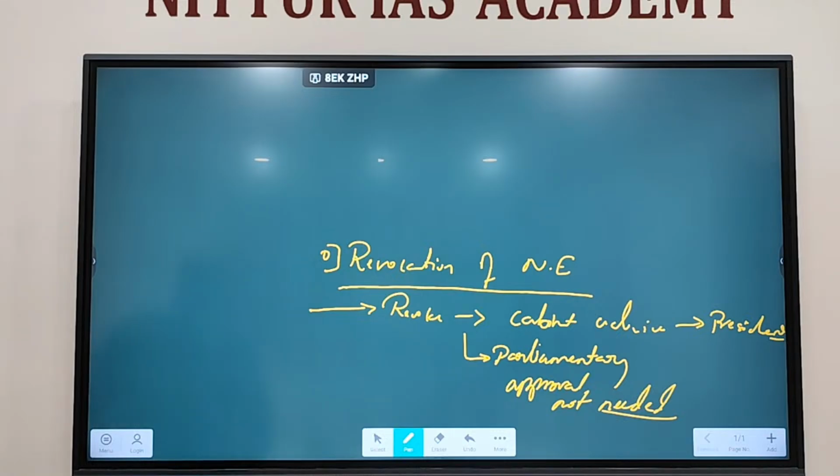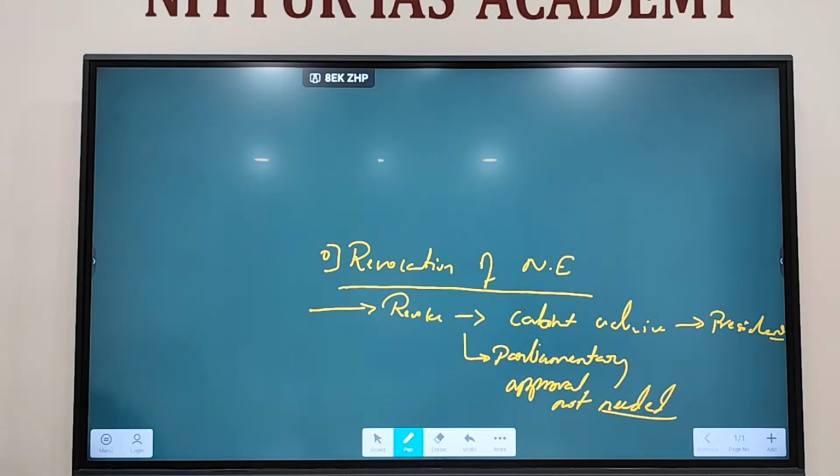If Lok Sabha passes a resolution for revocation of national emergency with simple majority, then the president must revoke it.